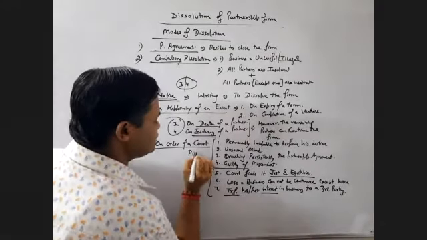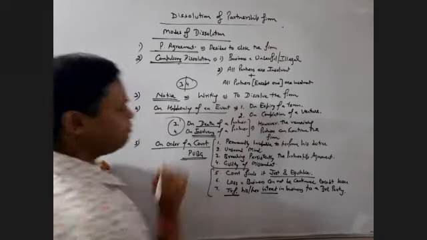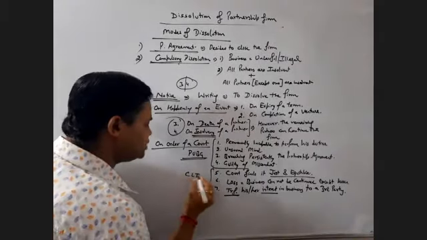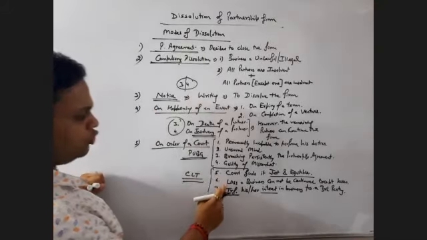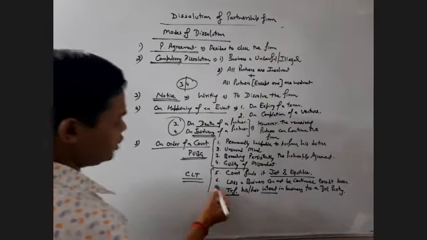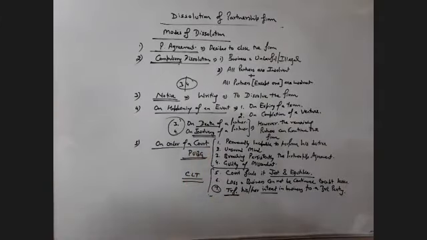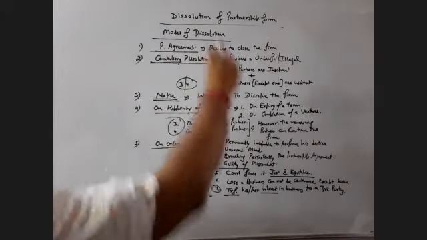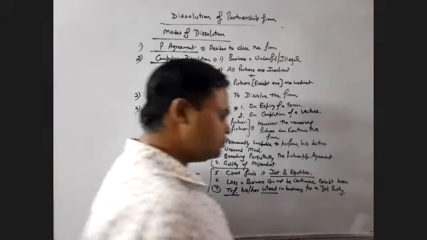That is, these are the 4 PUBG grounds of the partner, and CLT stands for court, loss and transfer of interest by the partner. This is also a case of partners, but we have converted it to PUBG and CLT. I hope the 2 important questions are already clear to you.